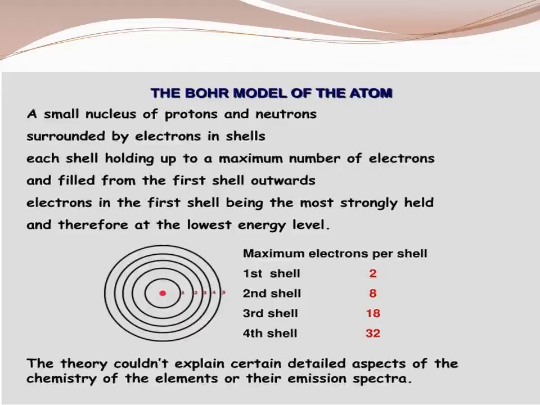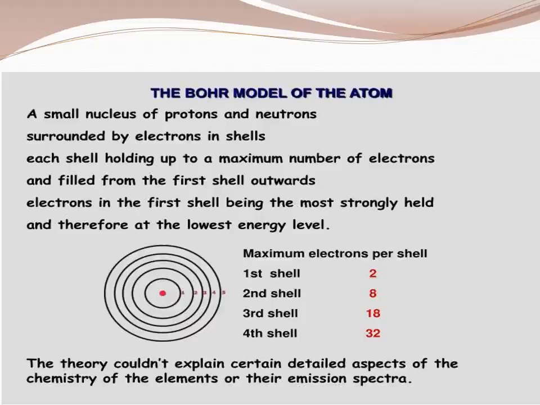Each shell holds up to a maximum number of electrons, filled from the first shell outwards, that are strongly held and therefore at the lowest energy level. So the theory couldn't explain certain detailed aspects of the chemistry of the elements. Bohr's atomic theory does not explain the detailed aspects of chemistry or their emission spectra.